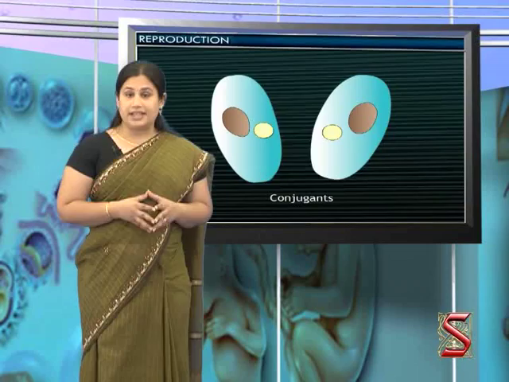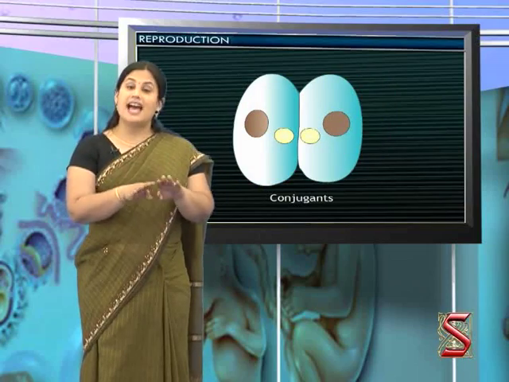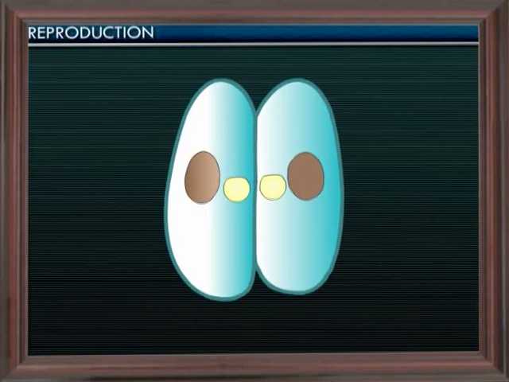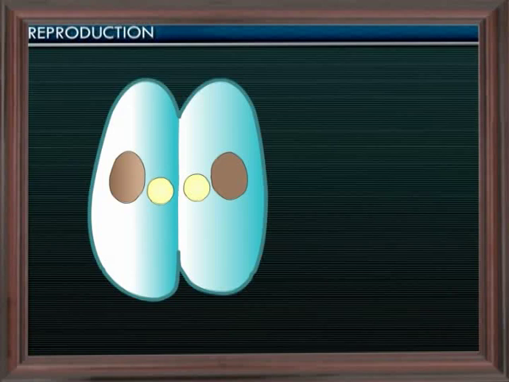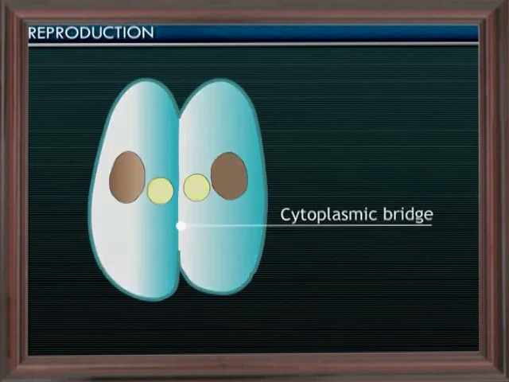The two conjugants come to lie on their sides and unite. At the point of union, the pellicle of each conjugant dissolves. Thus, a bridge is formed between the paramecia and the cytoplasm becomes continuous. This bridge is known as the cytoplasmic bridge.